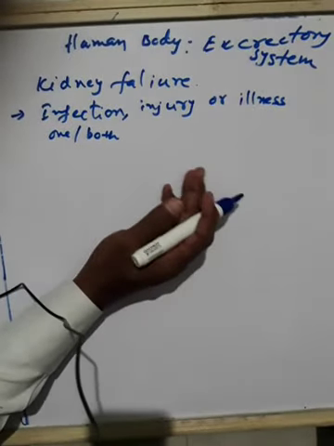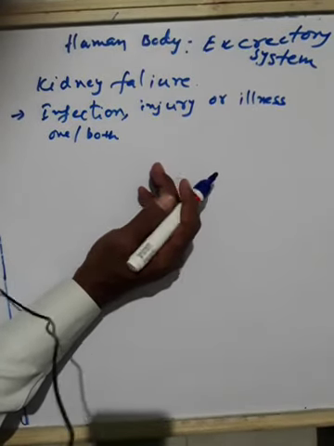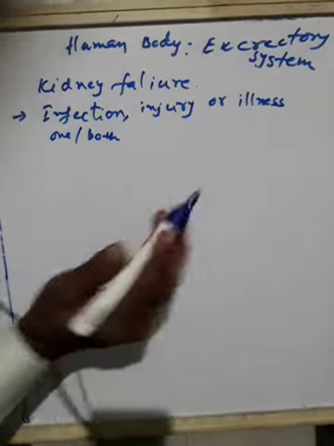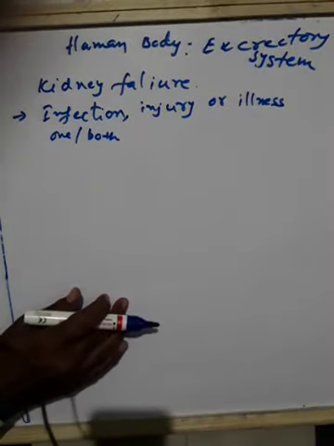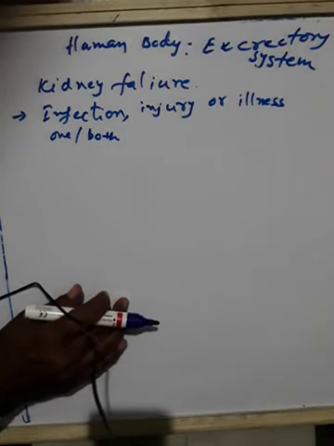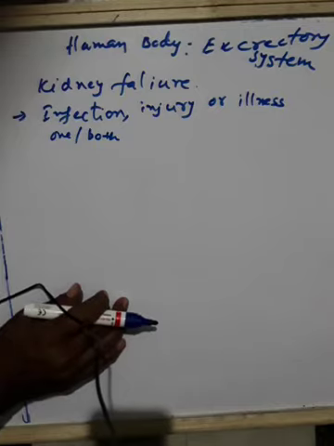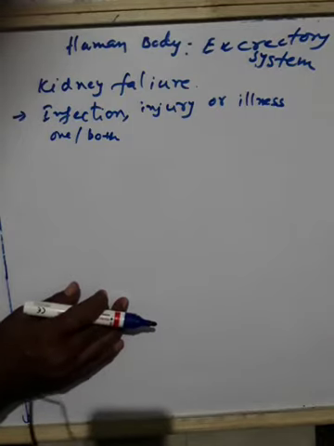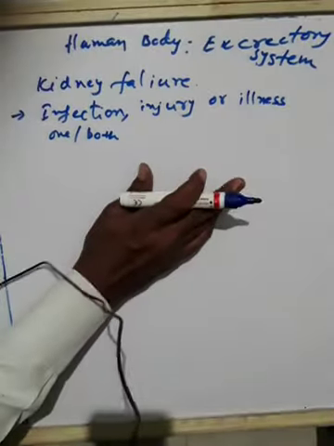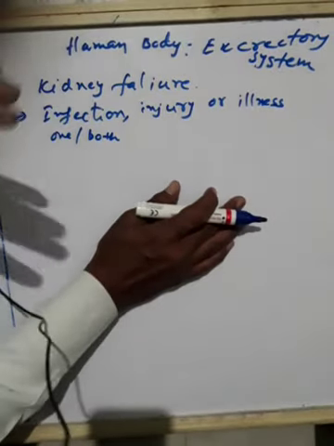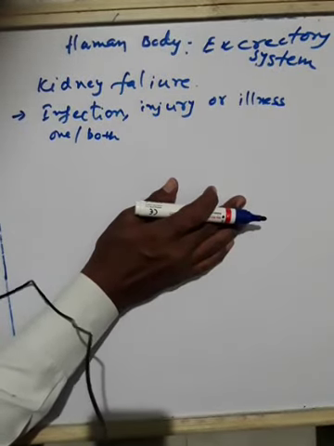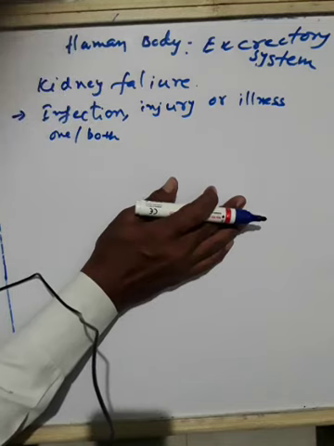Such a decline in kidney function is called kidney failure. One may live on with just one functional kidney. So if one kidney is damaged, a person can sustain with only one kidney.